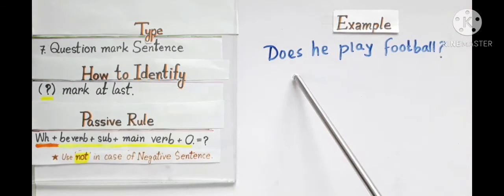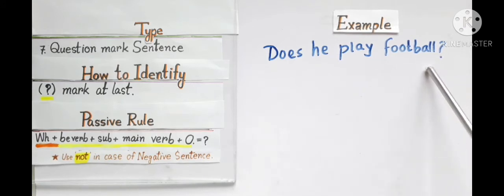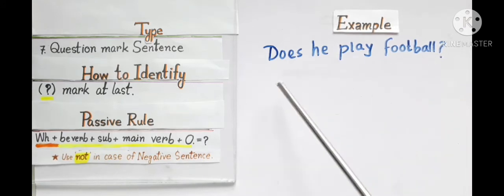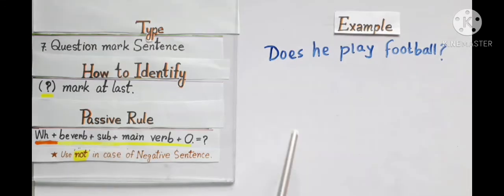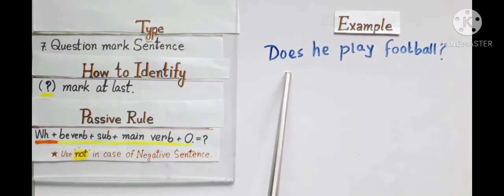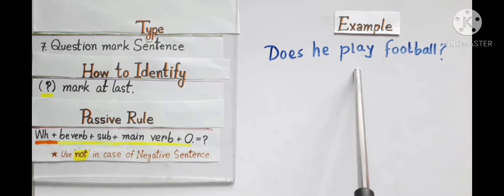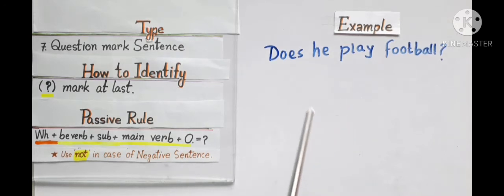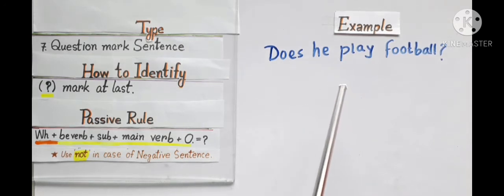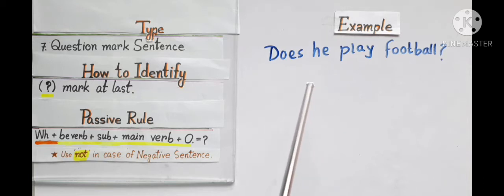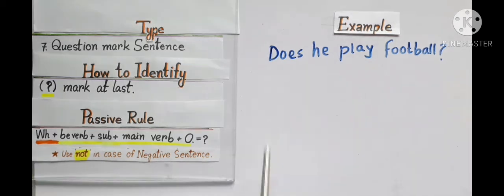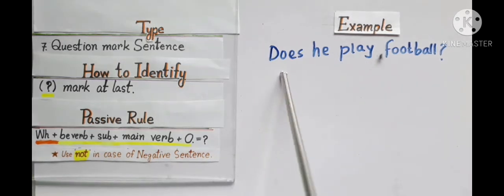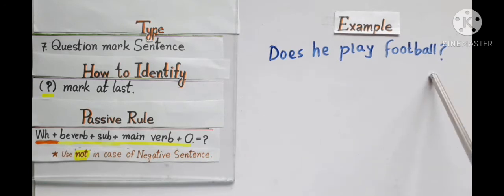Another example: does he play football? An example of without WH question. The verb part does and play show that the sentence is simple present type. So in verb part we shall use am, is or are and verb 3, and the sentence is without WH type.